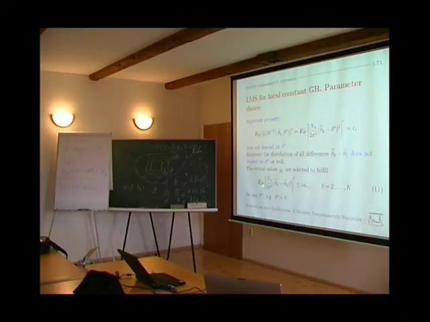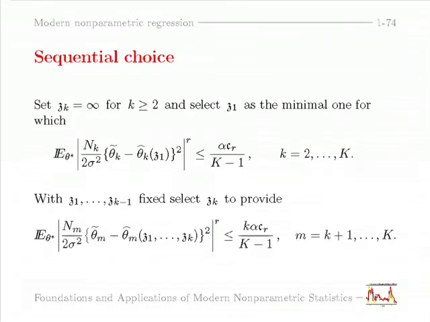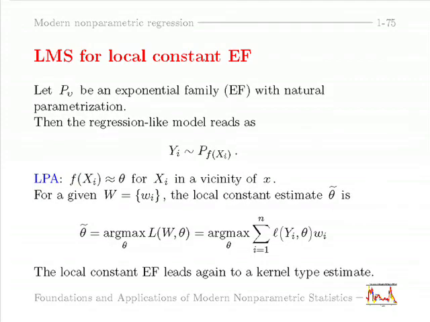And this condition can be checked for one particular theta star, for instance, for theta star equal to 0, because here this difference, the distribution does not depend on theta star. This constant value plays no role here. So you really can do it once for Gaussian regression, and this is done. Okay, so you have a sequential choice. I don't go into the details.